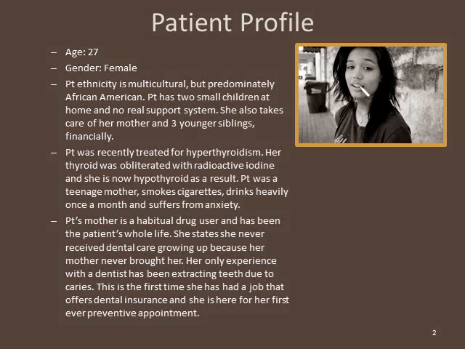The patient was recently treated for hyperthyroidism. Her thyroid was obliterated with radioactive iodine, and she is now hypothyroid as a result. Patient was a teenage mother, smokes cigarettes, drinks heavily once a month, and suffers from anxiety. The patient's mother is a habitual drug user and has been the patient's whole life.